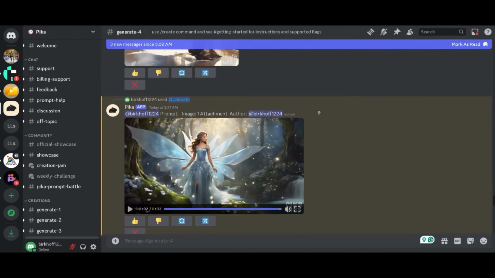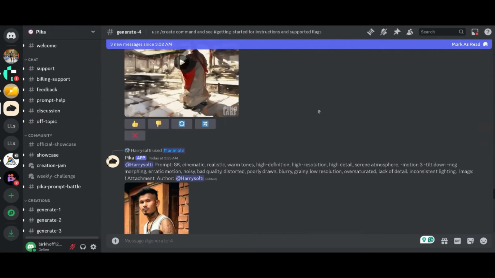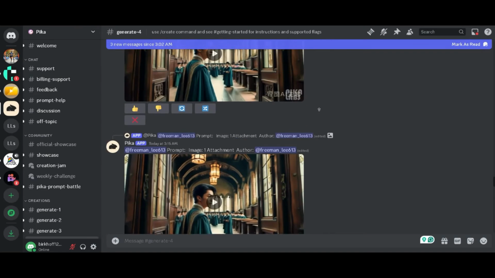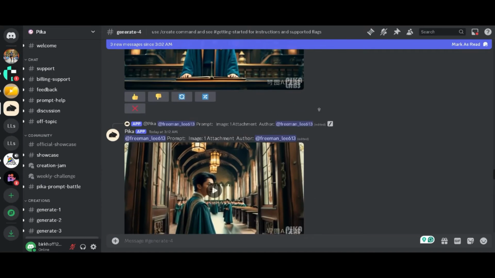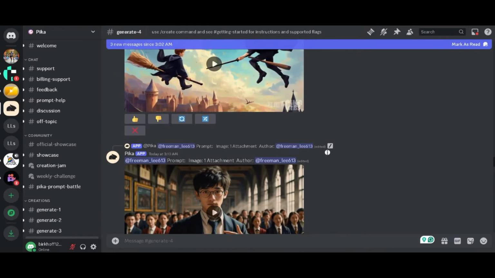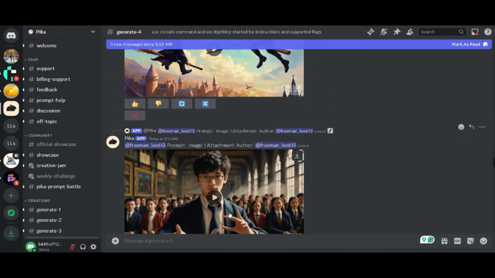To do that, I will use an AI tool called PIKA Lab. PIKA Lab is a text-to-video tool like Moon Valley. To access this tool, click the link under this video to create a free account with your Google Discord account. As you can see, this is the PIKA Lab Discord server. There are tons of AI-generated videos for free.